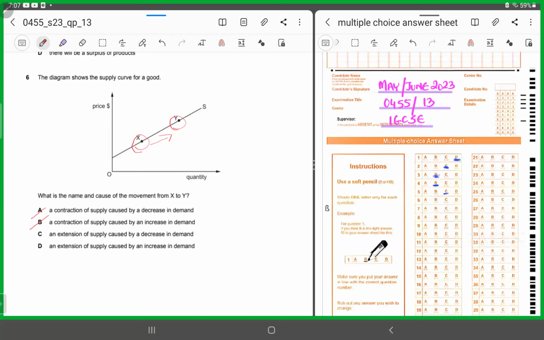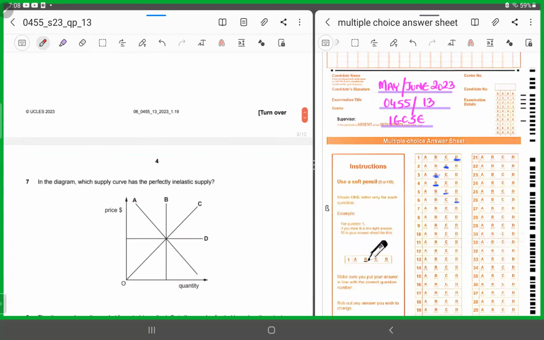So, you can chop A and B, right? C and D both are talking about extension of supply. Now, the second part is saying an extension of supply caused by a decrease in demand or an extension of supply caused by an increase in demand? Yes, it has to be an increase in demand, right? Because that's an increase in demand which is actually causing the level of supply to rise, because the producers are going to look at the surge in demand and they are going to comply, right? So 6 has to be D, an extension of supply caused by an increase in demand.